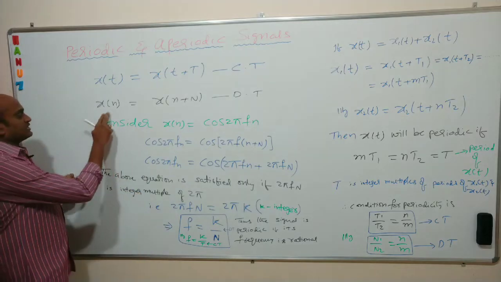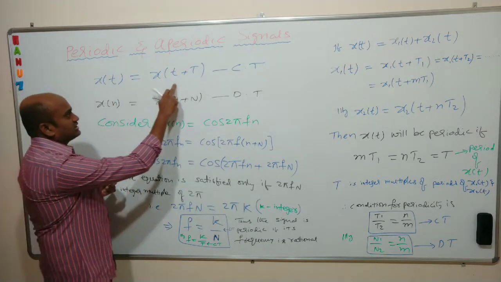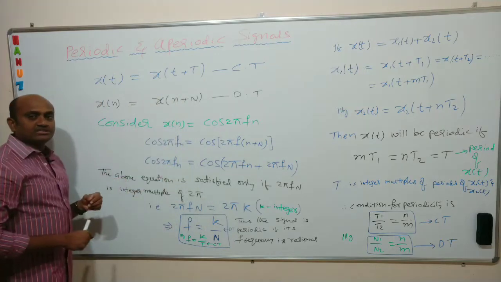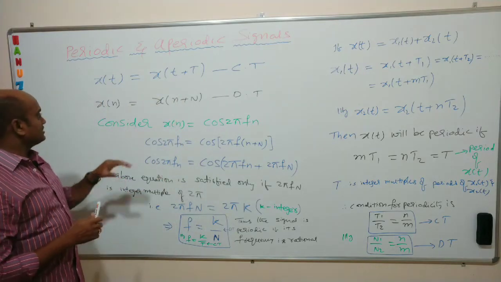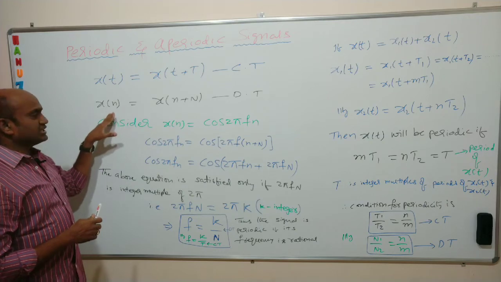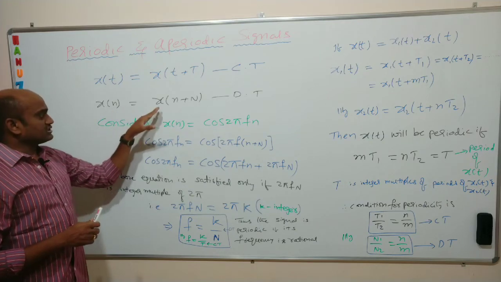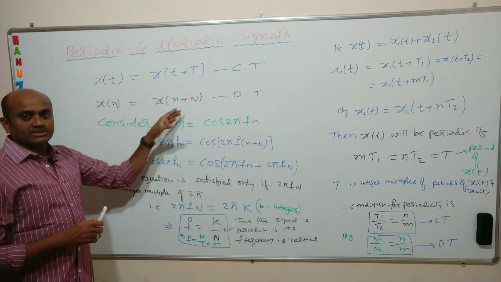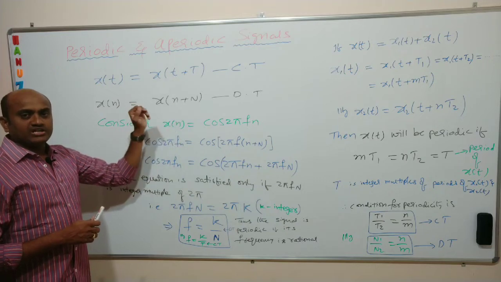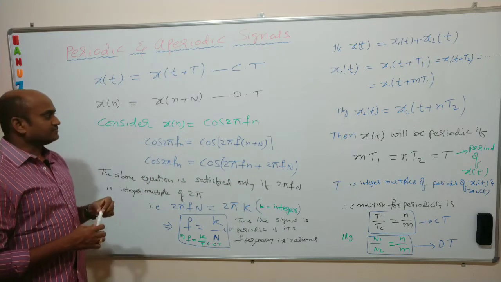Similarly, the formula in blue color here is for continuous time signals, and for discrete signals, the condition is x of n is equal to x of n plus capital N. This capital N is again the fundamental period of a discrete signal.